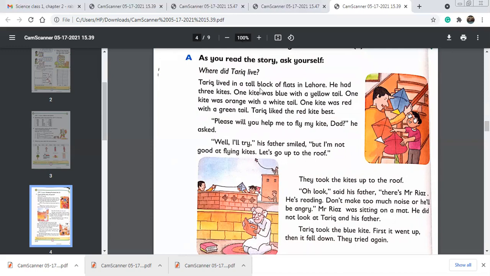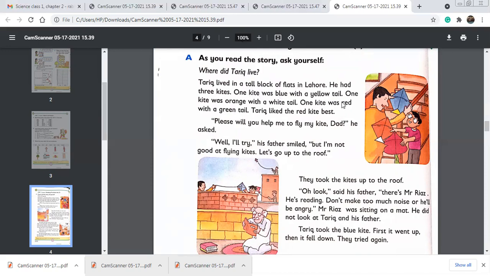Okay. And what is tall? Tall is an adjective. Flats is a noun. Okay, it's the name of a thing. He had 3 kites. What is the word kites? Kites is a noun. One kite was blue with a yellow tail. What is a tail? A tail is a noun.